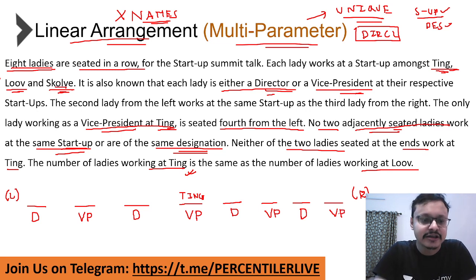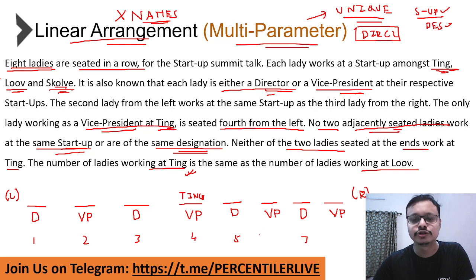So as you can see, starting from the left, all the odd numbered positions, that is 1, 3, 5, and 7, they are having directors. All the even numbered positions, 2, 4, 6, and 8 are having VP. Why is this done? So that no two adjacently seated ladies are from the same startup or the same designation.